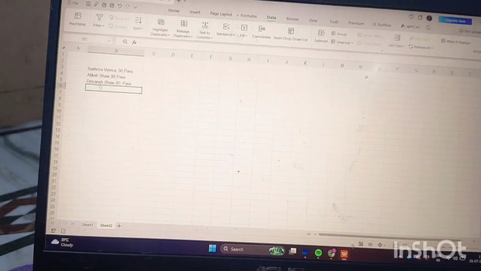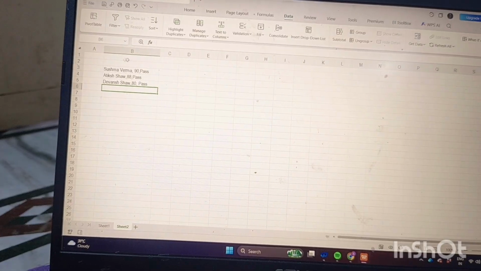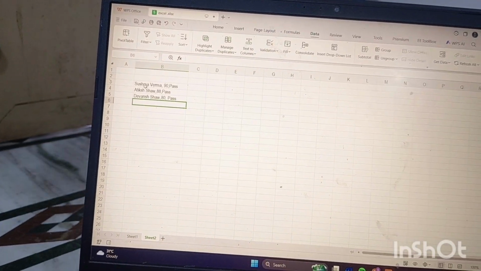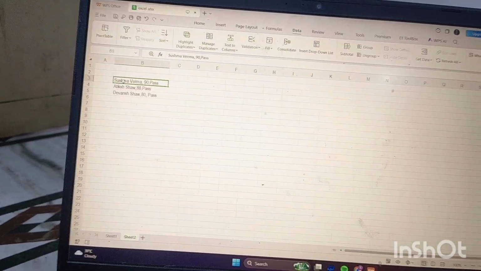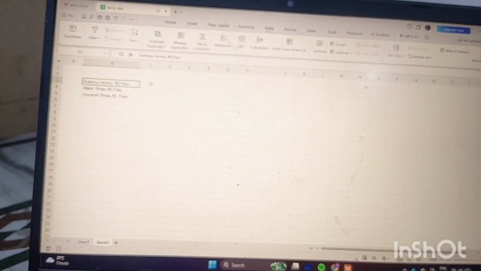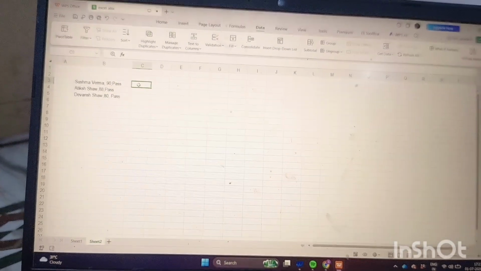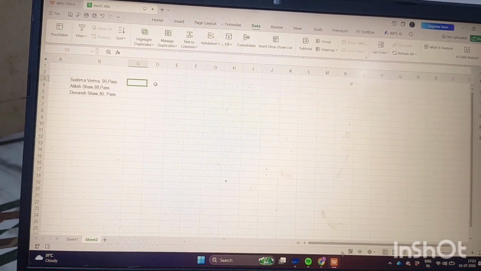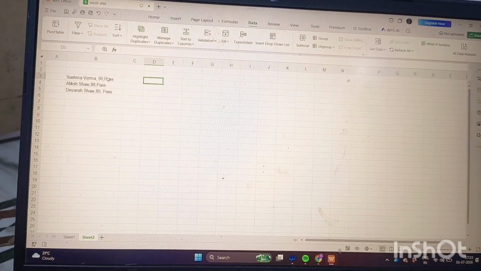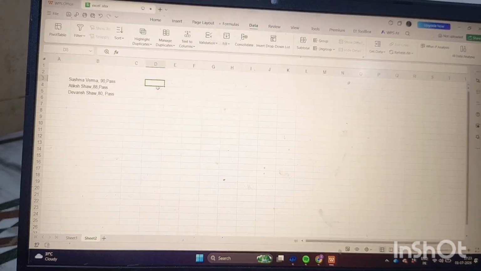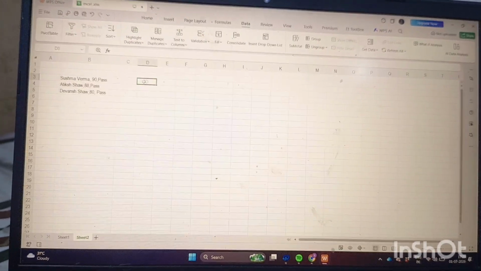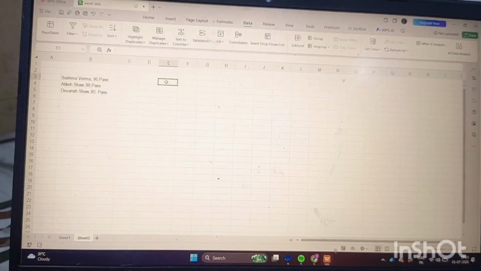Guys, as it is written in one cell, this is called a single cell, what I have selected, and in one cell I want to write it in different cells, like Sushma Verma in one cell, age 90 in another cell. No, this is not age, these are marks, or you can say age. So here you can write in the next cell, and pass in the next cell, okay.